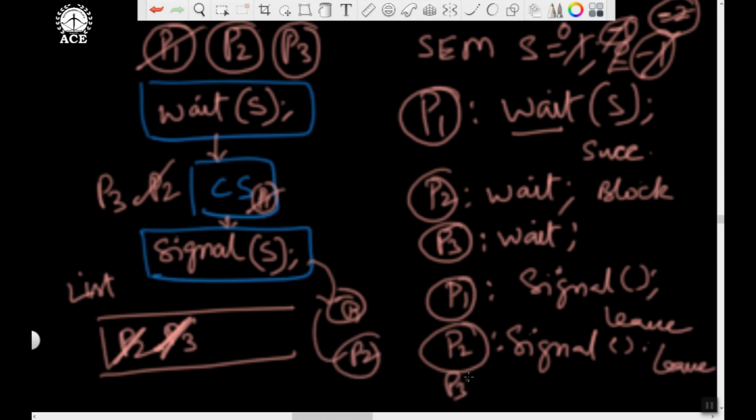Then finally P3 completes the critical section and will also perform the signal operation. When it performs the signal operation, the value is 0, so it will become 1. It started from 1 and we got back 1 again. 1, it became 0, 0 to -1, -2, then again it became -1, 0 and then 1. P3 was the last process, comes out and performs the signal operation, making it 1. There are no blocked processes, so it will simply leave. Therefore, using semaphore this way, we can solve the problem of critical section.